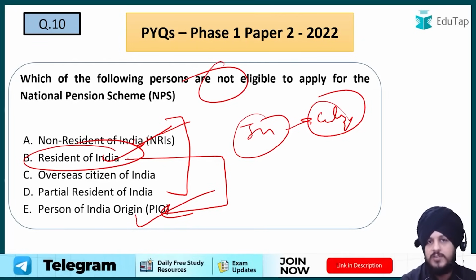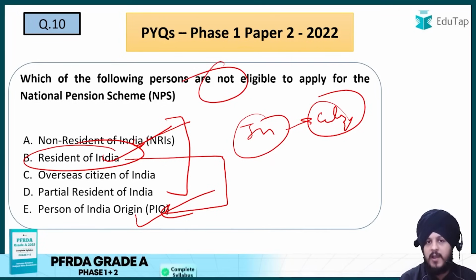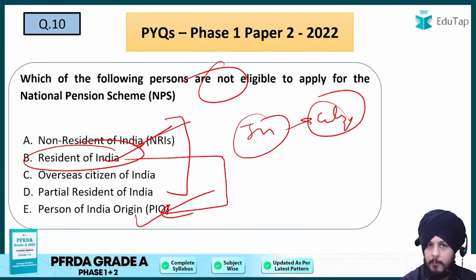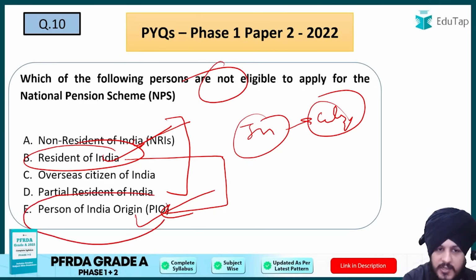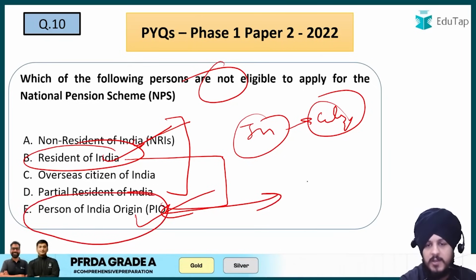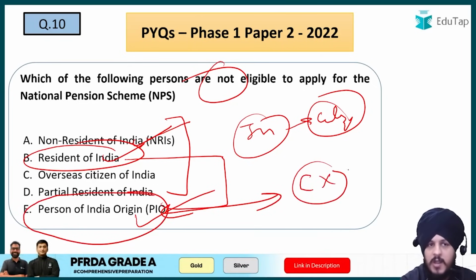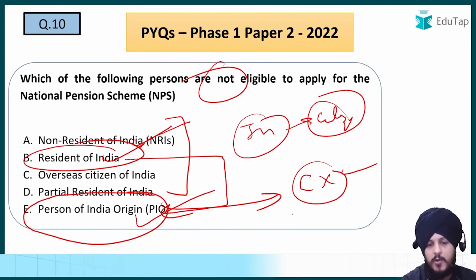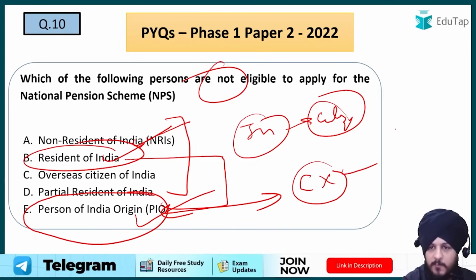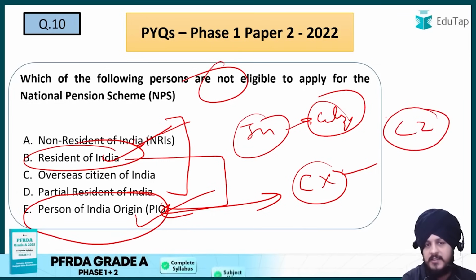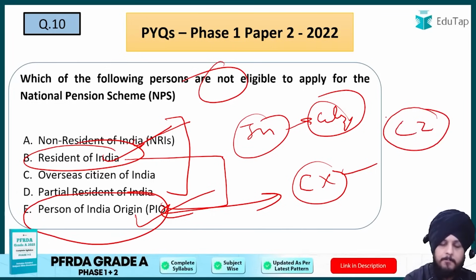बट अगेन आपको बाकी ऑप्शंस पढ़ने हैं और आपको देखने की कौन सा मोस्ट अप्रोप्रिएट ऑप्शन है, क्योंकि एग्जाम में हो गया ऐसा बार कि दो ऑप्शन सही लगेंगे, बट आपको ये देखना है कि सबसे मोस्ट अप्रोप्रिएट ऑप्शन कौन सा है। तो अगर आप देखो पर्सन ऑफ इंडियन origin, so he is somebody who does not have the citizenship anymore, so basically he is going to be the answer with respect to the question, because in order to be eligible for NPS, first of all you need to be an Indian citizen, right? So that is the idea. I hope it is pretty much clear to all of you.